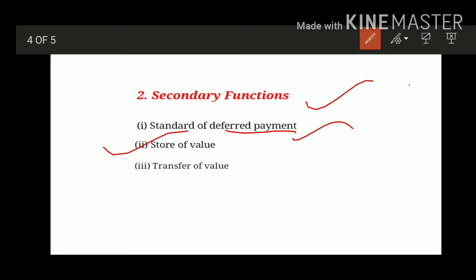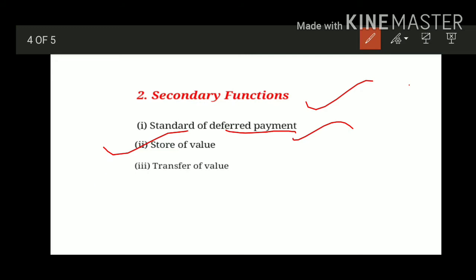We can store money in the form of wealth. But we cannot store commodities for a longer period of time. Commodities will not give us benefit, but money, if kept in the bank, can give us interest, and obviously it will increase our wealth. So that's why money helps in performing store of value.